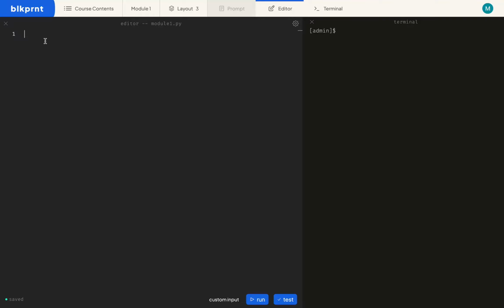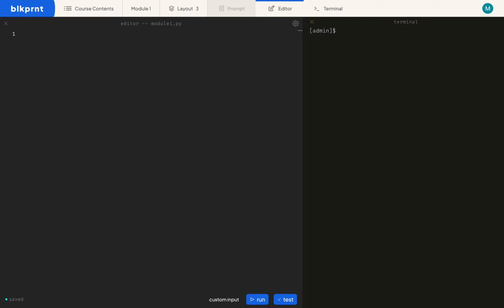Multi-line comments in Python can span one or more lines. Multi-line comments in Python are typically referred to as doc strings, which is short for documentation strings. We can create these kind of comments in one of two ways. The first way is surrounding our message by a pair of triple single quotes. The second way is surrounding our message by a pair of triple double quotes. So let's see this in action.